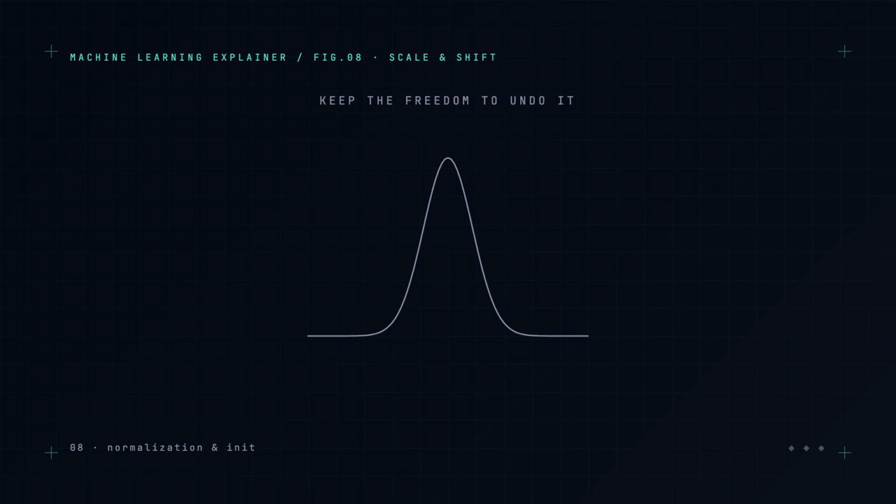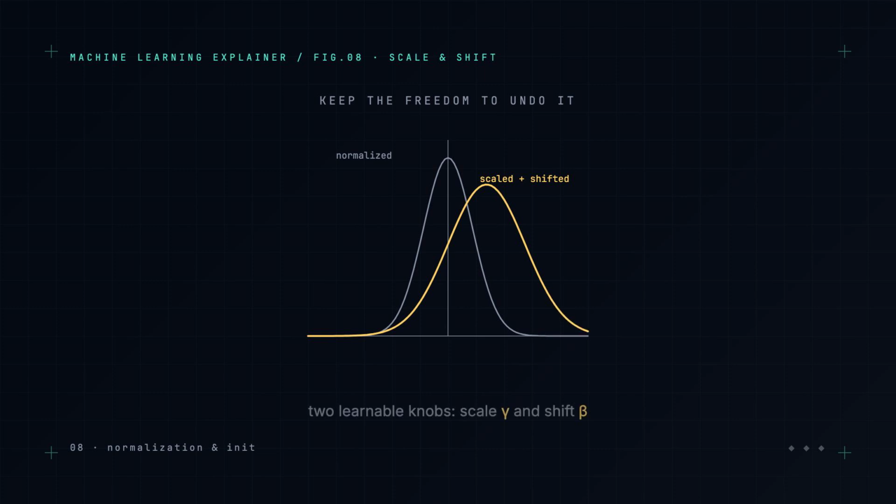But forcing everything to mean 0 and variance 1 is too rigid. Sometimes a layer needs a different range. So batch norm adds two learnable knobs: a scale, gamma, and a shift, beta. After normalizing, the network can stretch and move the distribution to whatever it actually wants. It gets stability by default, but keeps the freedom to undo it if needed.